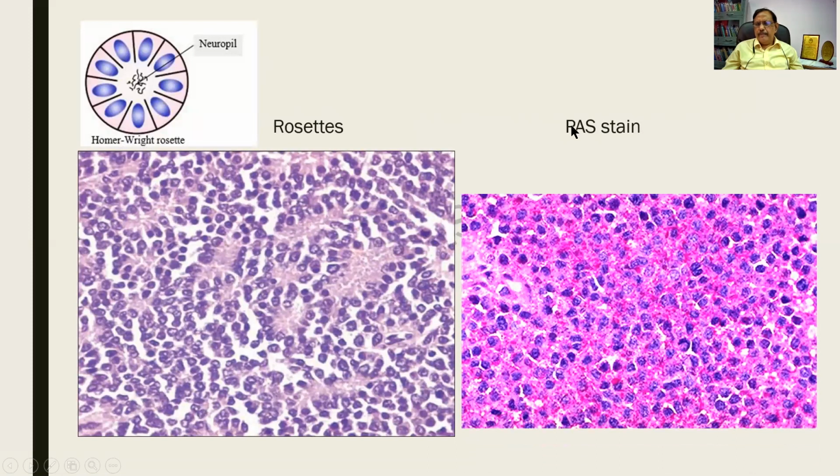And PAS. PAS means periodic acid Schiff stain. And in that, I am finding a pink color or a magenta color. That is because the tumor cells will be containing abundant amount of glycogen. So this we must have in mind.